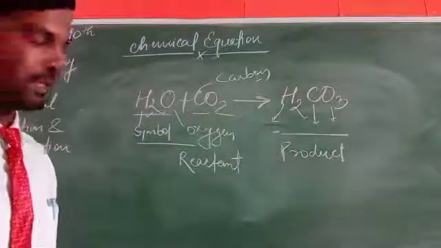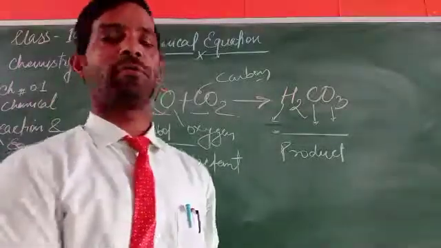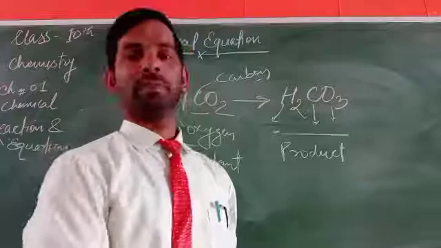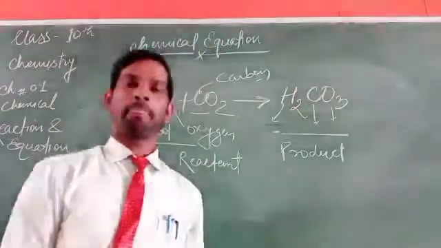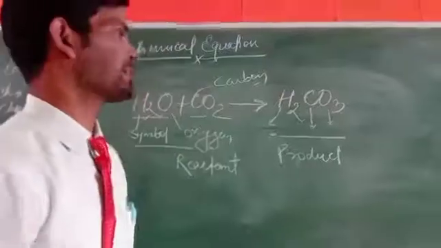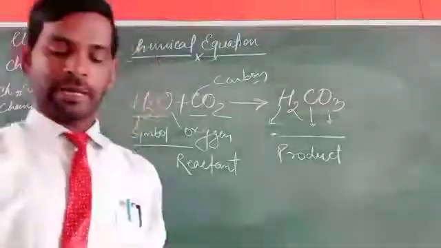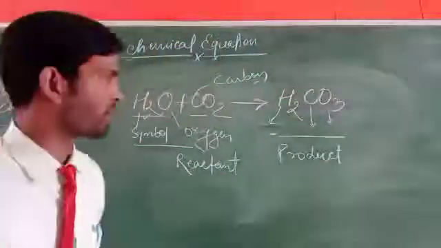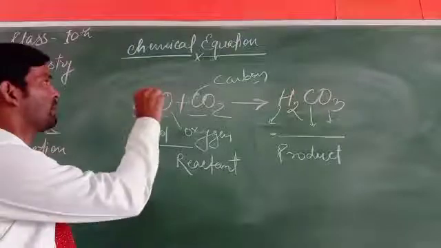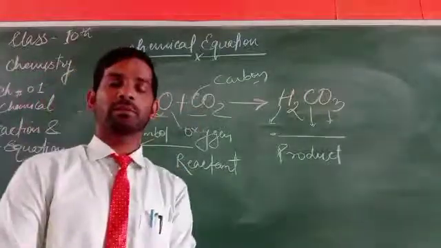So we can say it is the representation of a chemical change in terms of chemical symbols of the reactants as well as the product. In these terms, we can say it is a chemical equation. It is another chemical equation we can prove.